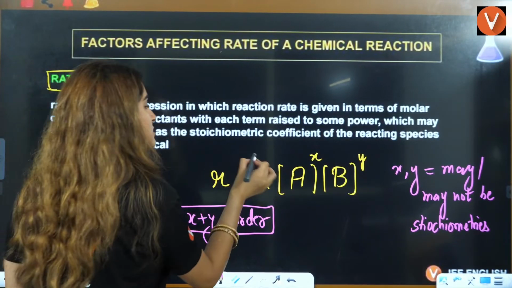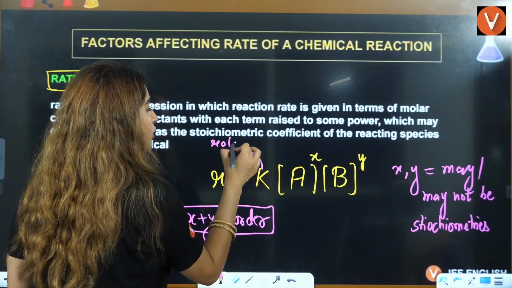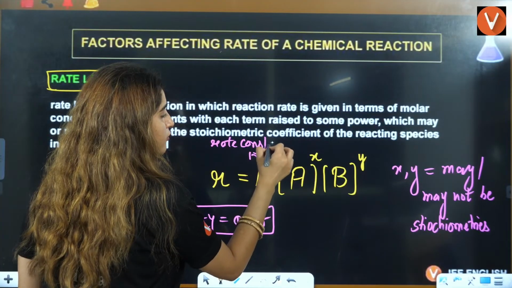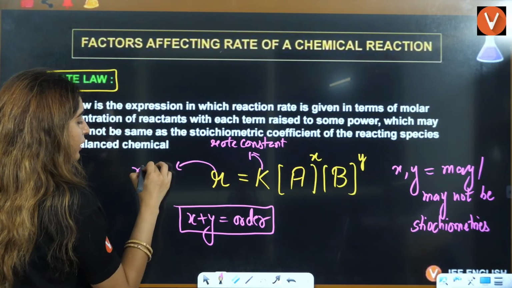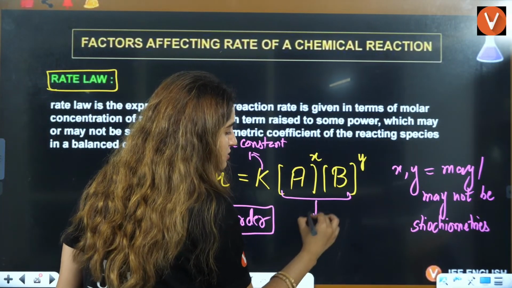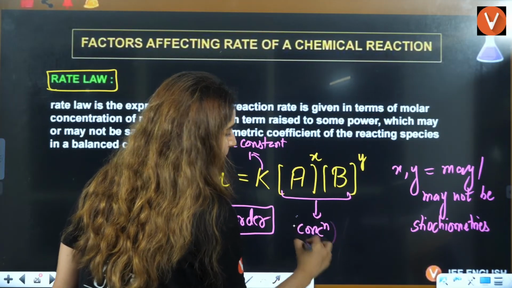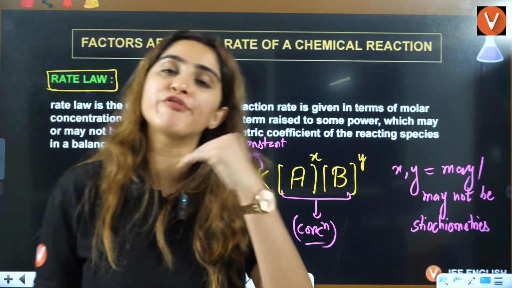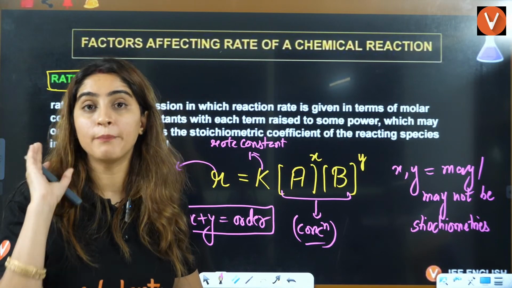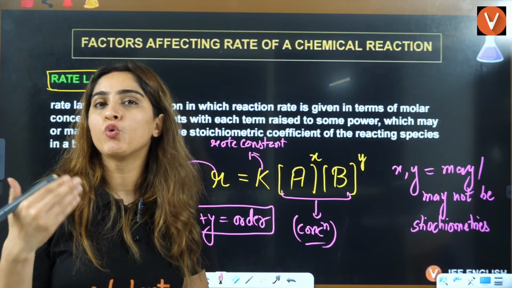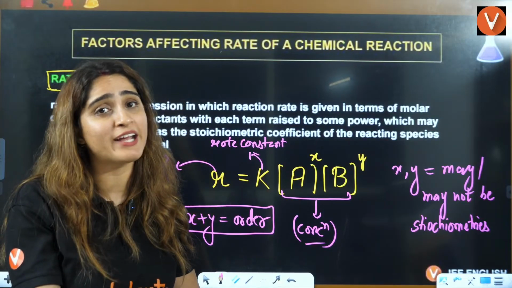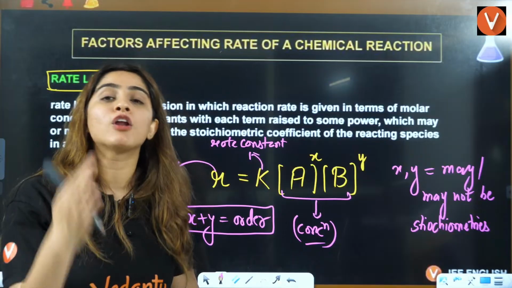This is called the rate law, with the rate constant, this is called the rate of reaction, and this A and B is the concentration. X plus Y can be 1, 2, 3, 4. According to that, you will divide this chapter into first order reaction, second order reaction, third order reaction, and we'll study all of them in detail.